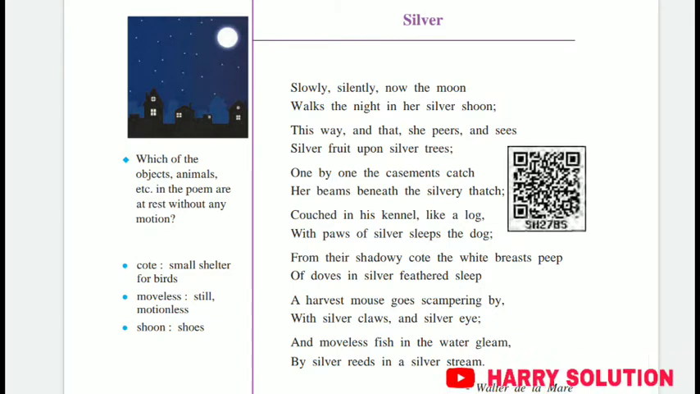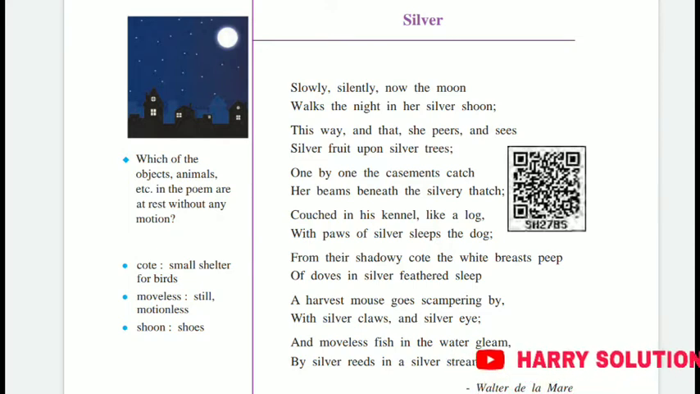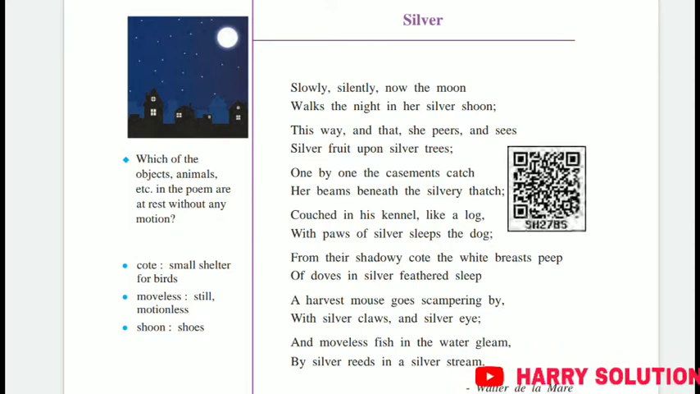Now from these lines, the poet is describing that the birds and the white colored breasts of the birds are peeping out of the shadowy nest while they are taking their silver feather sleep. Yes, and the silver feather sleep means feathers of the birds, which look silvery in the light of the moon.